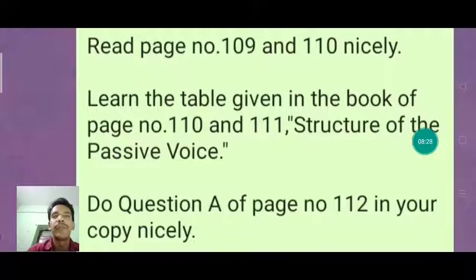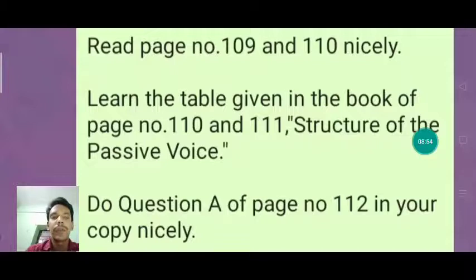This table is saying the same thing which we have discussed in the video, that what are the verbs and how these verbs are changed from active voice to passive voice. And with that example only we can make all other questions correctly, and this will help us to do all the questions nicely.